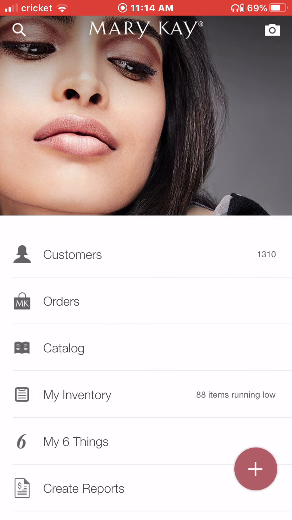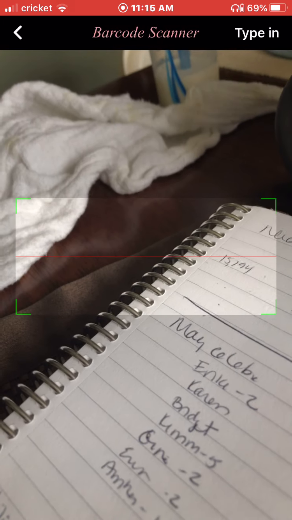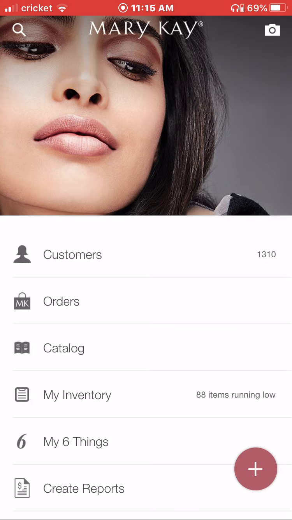Many people ask me about this camera up here. Okay, so this is to scan in your barcodes from your shipment boxes from Mary Kay. Here's the thing, guys. I'm going to be totally upfront with you. I've tried the inventory part of the software system. There's too many bugs still. I'm not a fan of it. I've put my inventory in once, and there was a bug, and it got all messed up.